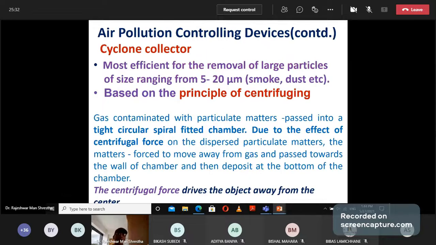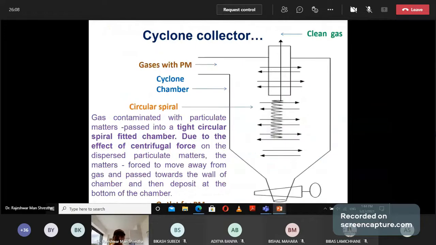Number two is the cyclone collector, and this is also used to remove particulate matter, and is most efficient for the removal of large particles of size ranging from 5 to 20 micrometers. It is used to remove particulate matter of size 5 to 20 micrometers, and that includes smoke and dust particles. This equipment works on the principle of centrifugal force. I will show the equipment like that.